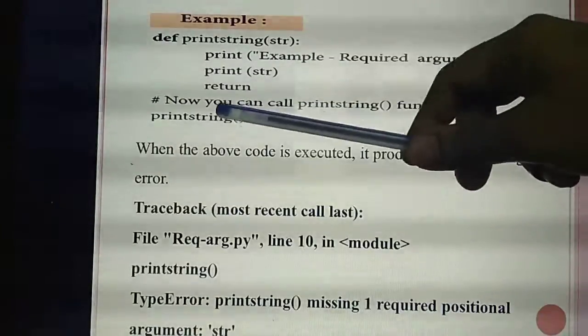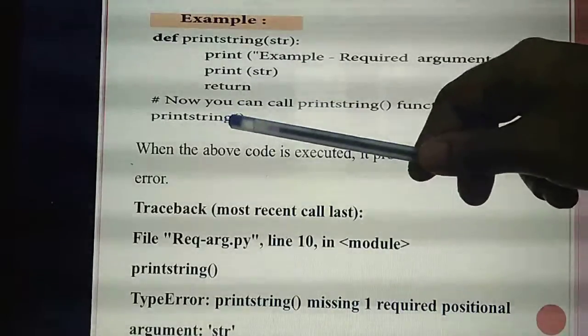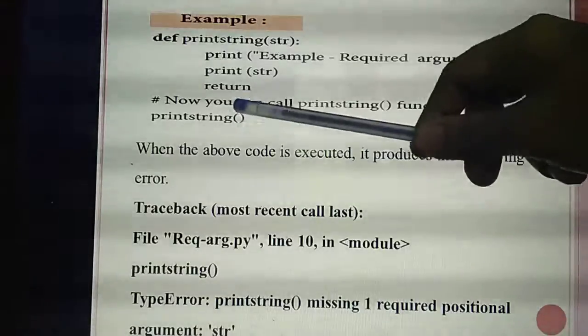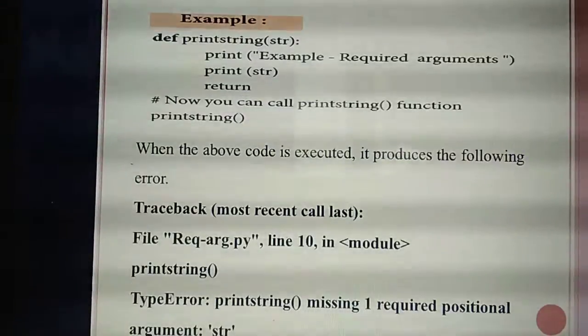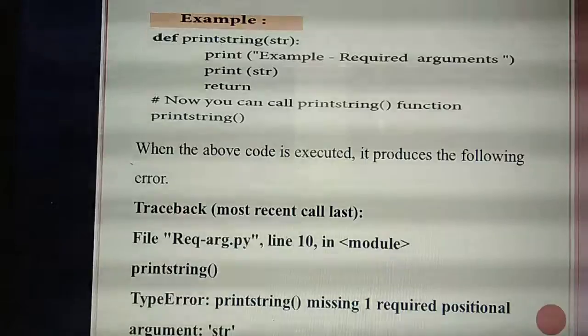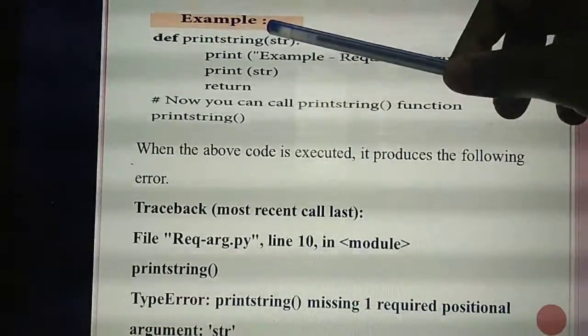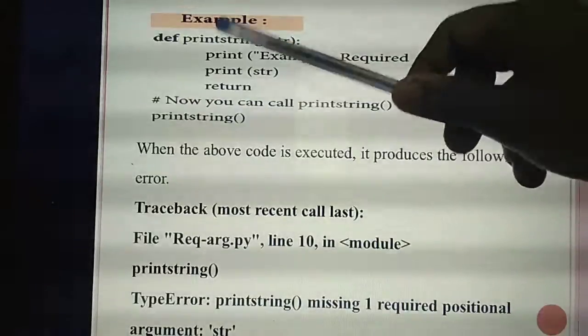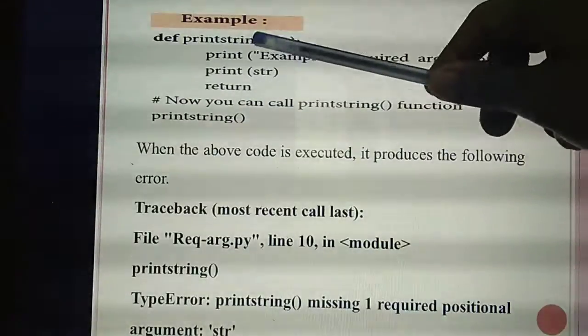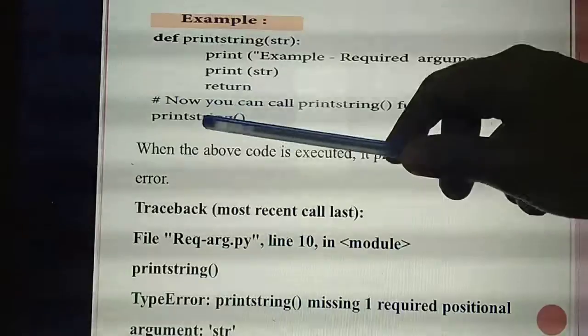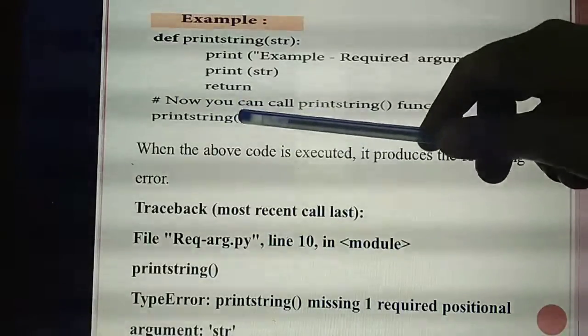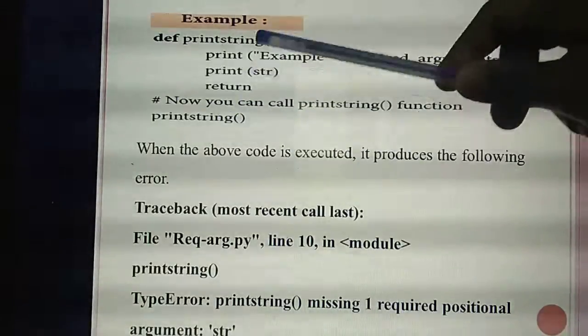Okay. Next, listen. Next line you are giving print string of, and you are not passing any values. What's the thing I said in the last program? You should think about how many arguments you are passing. This is called function calling. See, what's the name of the function? Print string. You are calling the function without passing values. Whether you are passing any values to str.